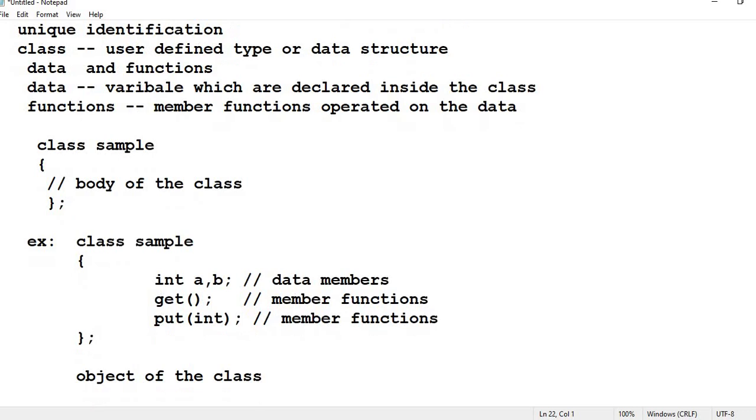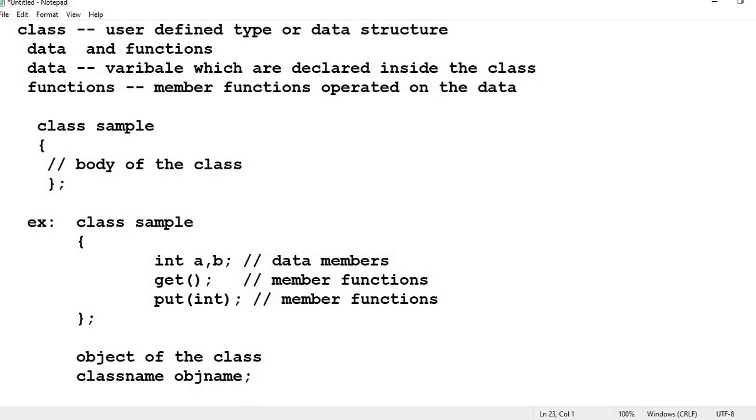To create an object, we use the class name followed by an object name. You can take whatever name you want. For example, for the above sample class, I write sample S. Here I am creating one object called S. So S is an object, or a variable of the class, or an instance of the class.